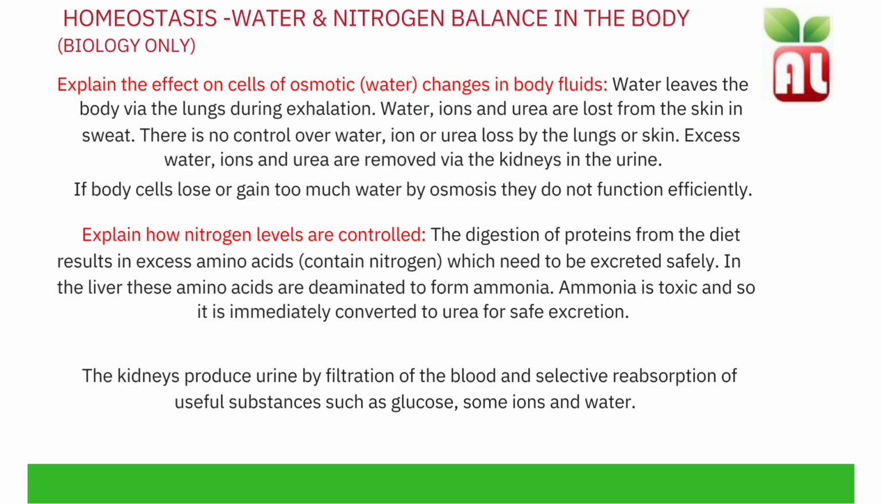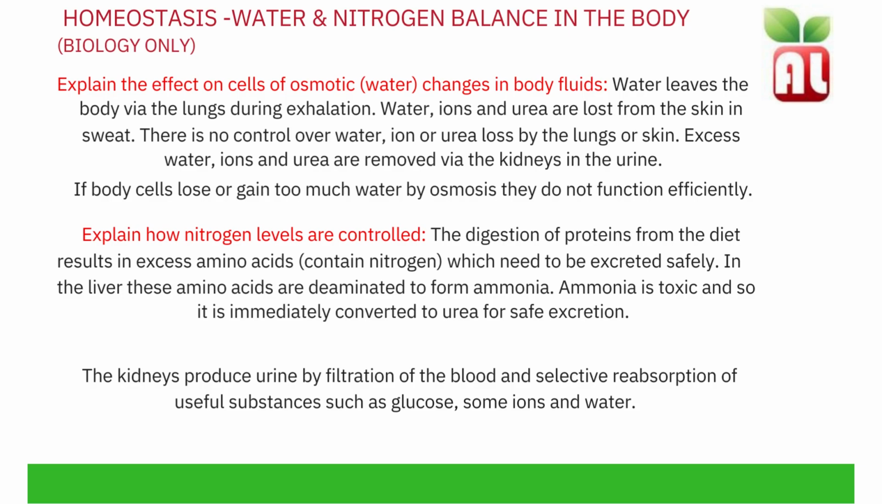Excess water, ions, and urea are removed via the kidneys in the urine. If body cells lose or gain too much water by osmosis, they do not function efficiently. Therefore, water levels need to be maintained, and this is done with the use of the ADH hormone.